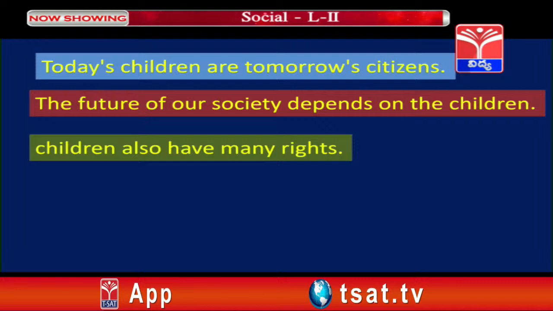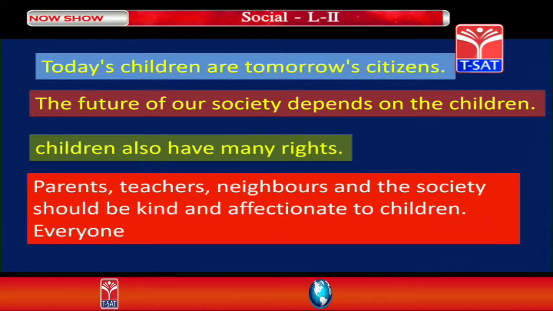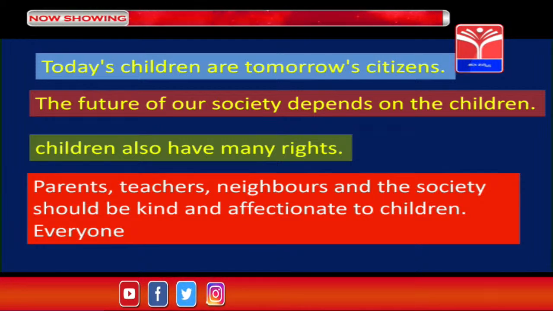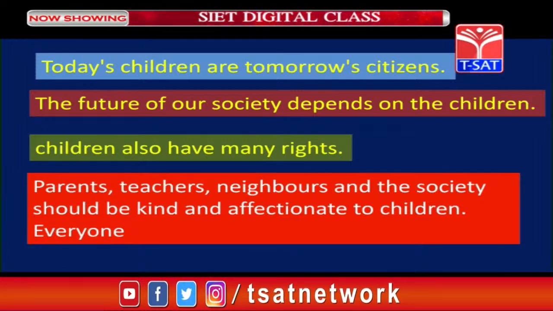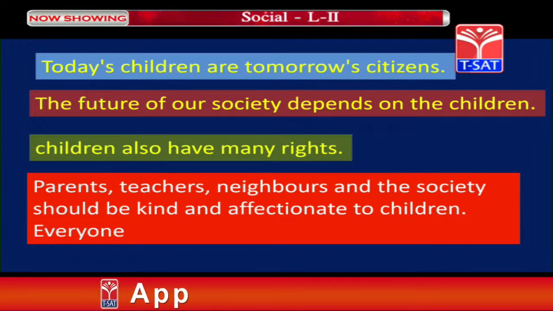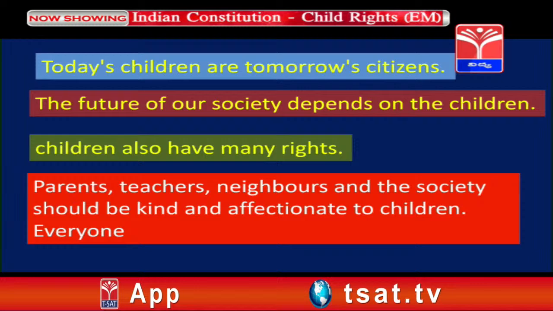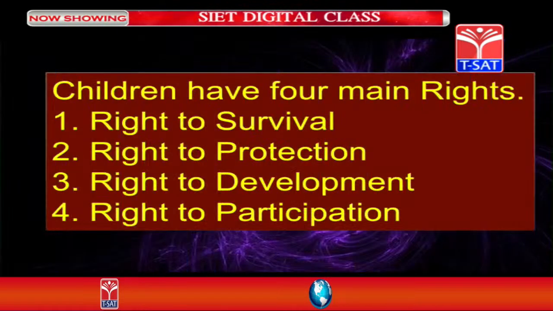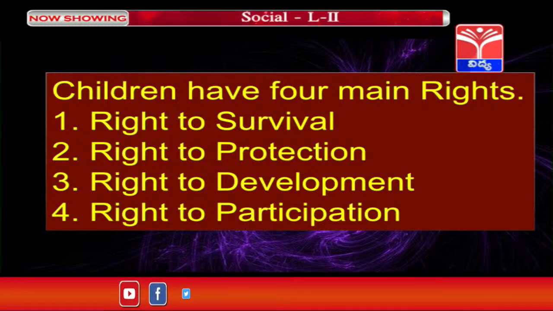In the constitution it is provided that the parent, teacher, neighbors and society should be kind and affectionate towards every child. Whatever rights are given for the children, we have to protect them and provide the way for their development.